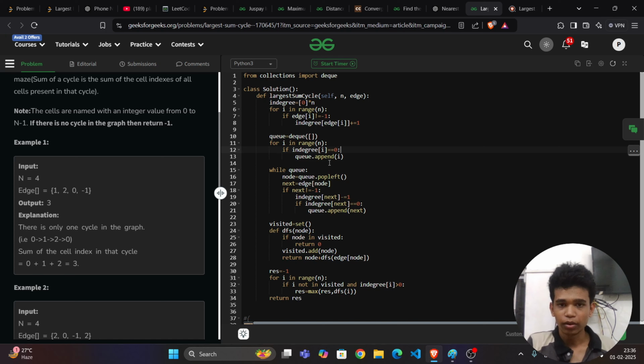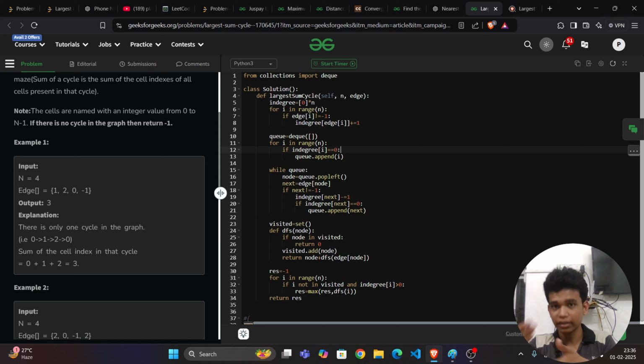Now while q, node is equal to q.popleft(), which means I'm just popping from that queue. Okay, and I want to take next is equal to edge of node.